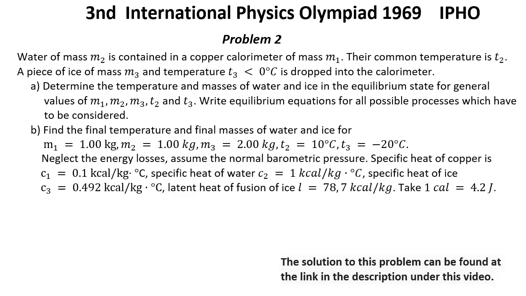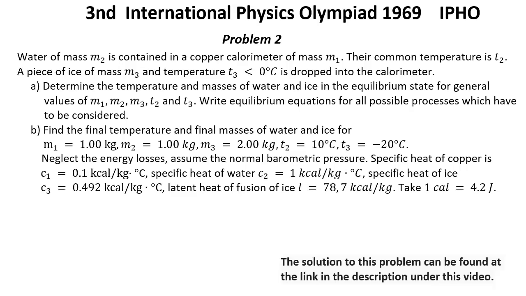Question B. Find the final temperature and the final masses of water and ice for M1 equal 1 kg, M2 equal 1 kg, M3 equal 2 kg, T2 equal 10 degrees Celsius, T3 equal negative 20 degrees Celsius. Neglect the energy losses. Assume the normal barometrical pressure.